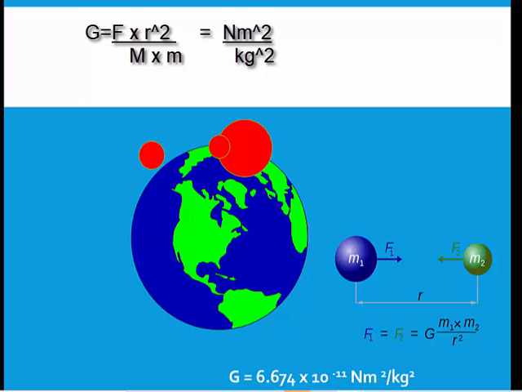The units of all the other quantities: on the other side you have F first. What is the unit of force? Newton. Write down Newton multiply by R square. What is R? Distance. What is the unit of distance? Meter. Write down meter square because it is R square. So you have Newton meter square upon masses. Mass into mass. What is the SI unit of mass? Kg. Very good. So you have Newton meter square upon kg square.